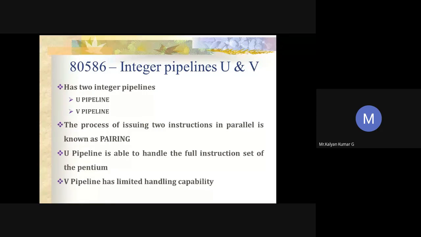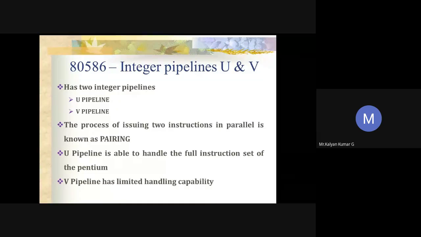So you should know about the functions of the U pipeline as well as the V pipeline. As I said previously, the U pipeline is used to handle the entire instruction set of the Pentium. But the V pipeline has certain limitations, so you cannot execute all the instructions with the help of the V pipeline. The V pipeline is able to handle only simple instructions without any microcode support, whereas the U pipeline will execute all the instructions by default with the help of microcode support.